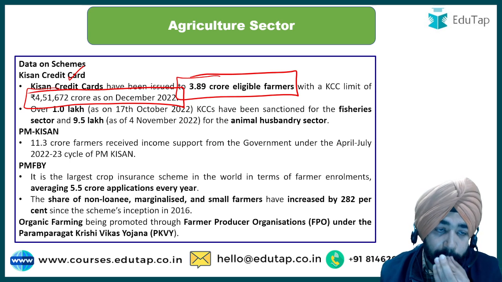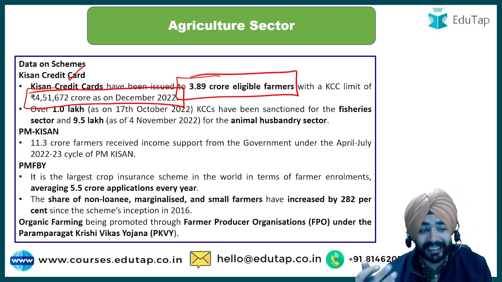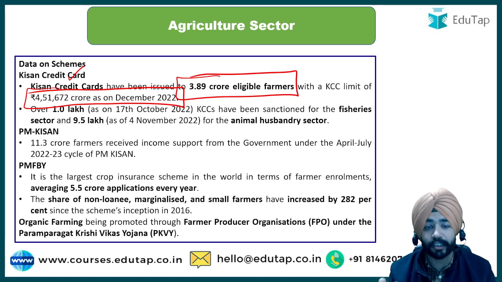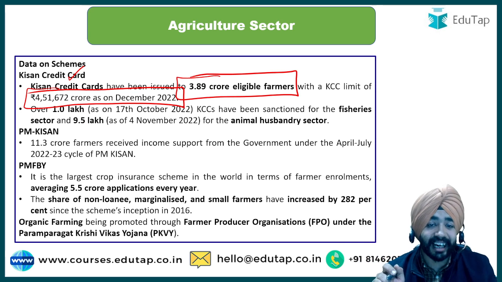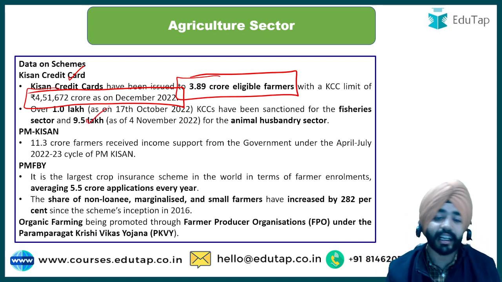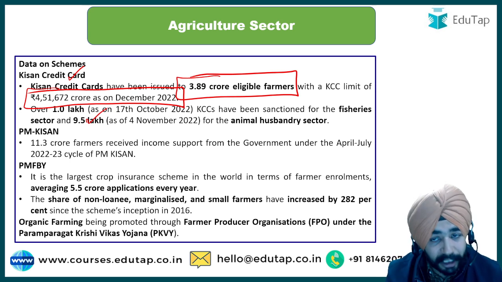4,51,672 crores. Then recently the Kisan Credit Cards are being given to the fishery sector also as well as the animal husbandry sector. So over 1 lakh Kisan Credit Cards have been sanctioned for the fishery sector and 9.5 lakh Kisan Credit Cards have been sanctioned for the animal husbandry sector.